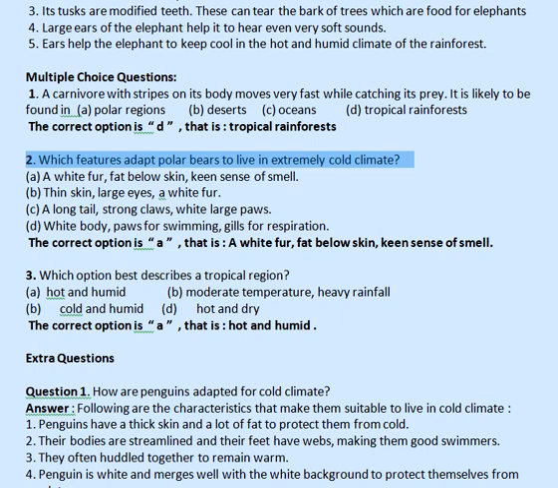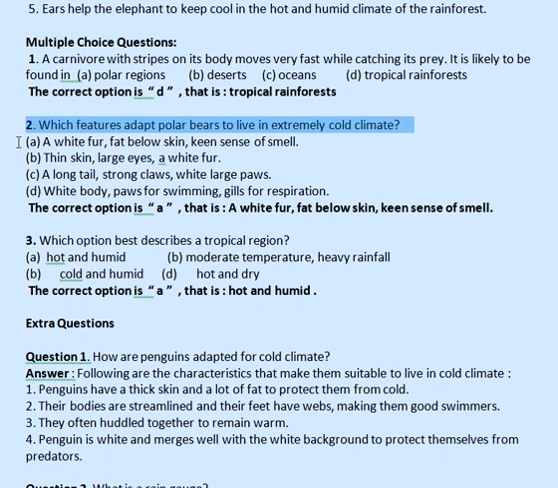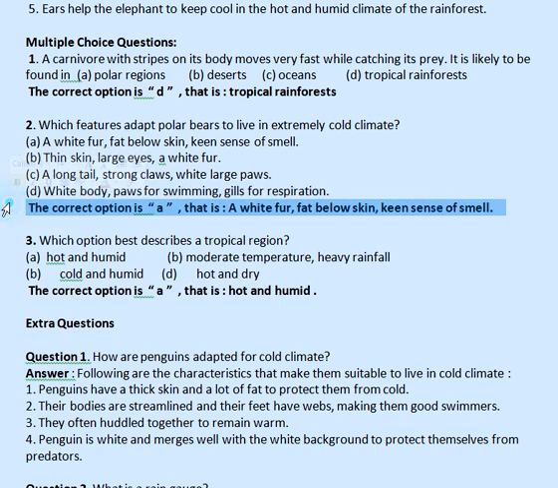2. Which features adapt polar bears to live in extremely cold climate? A. A white fur, fat below skin, keen sense of smell. B. Thin skin, large eyes, a white fur. C. A long tail, strong claws, white large paws. D. White body, paws for swimming, gills for respiration. The correct option is A, that is, a white fur, fat below skin, keen sense of smell.